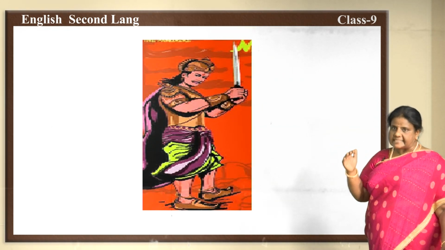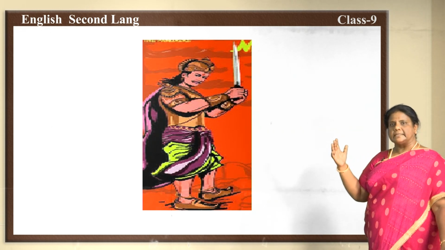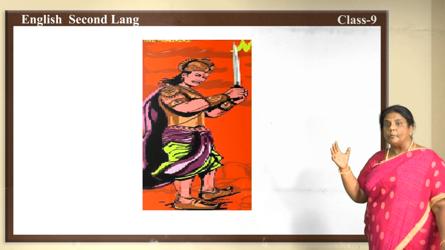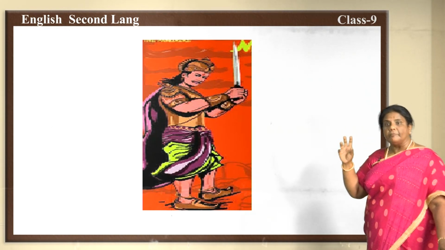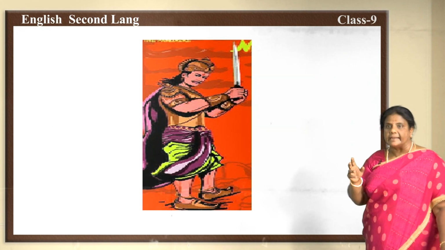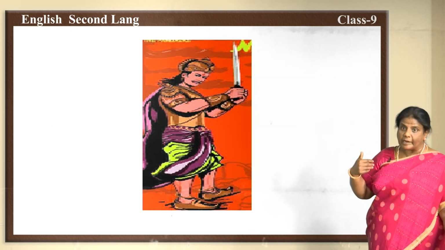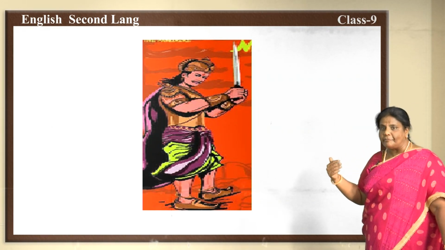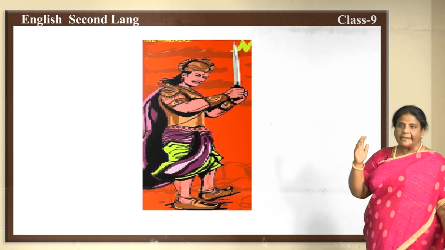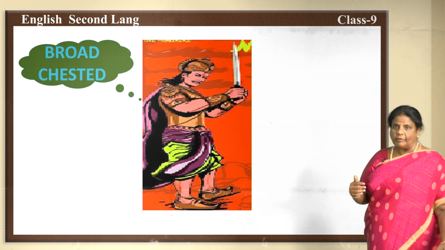Okay, and in this lesson, in the second part, when you went through the lesson, you come across certain adjective of quality words, certain describing words, and for Nakula, certain quality words are being used to describe his personality. Yes or no, children? Go through the textbook, you can find it out. There are certain adjectives of quality describing the personality of Nakula. Okay, write it down, children. Let me check whether you have done it correctly. Did you finish it, children? Okay. Now let us check.